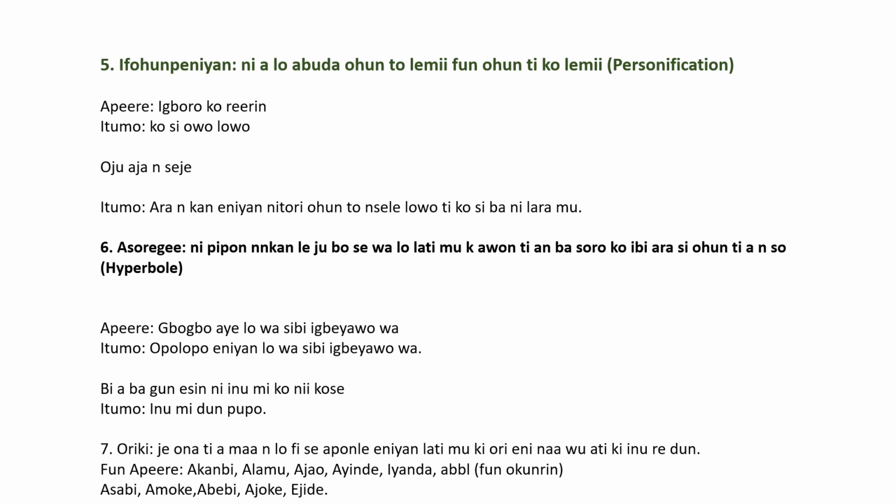The next one is Oriki. Oriki jẹ́ ọ̀nà tí a máa ń lò fi ṣe àpọ́nlé ènìyàn láti mú kí orí ẹni náà wú àti kí inú rẹ̀ dùn. So it is a way you eulogize, you try to create a litany for someone to make them happy.